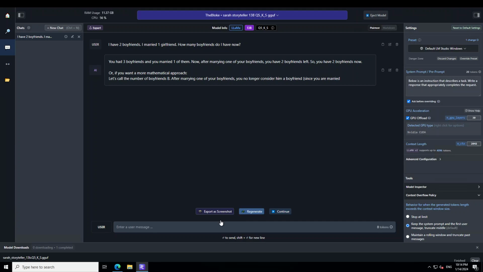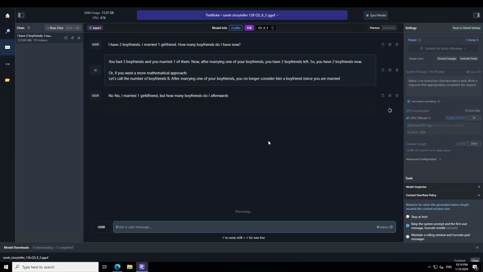So let me stop generating and guide the model. No, I married one girlfriend, but how many boyfriends do I have afterwards? Let's see if it is able to correct itself or not. The model is apparently confused. That's it. With little guidance, now the model is able to detect what happened there, which is great.